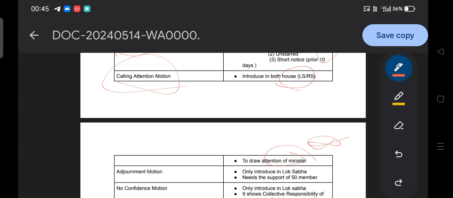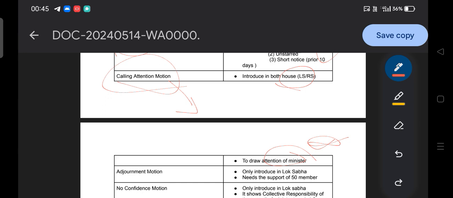Okay, you are a candidate from western Odisha to the parliament, and you are trying to draw the attention of the minister with respect to the problem happening in your western Odisha. So that is known as a calling attention motion. And what is a motion? Motion means movement, or functioning of the house. There is a requirement of the motion.